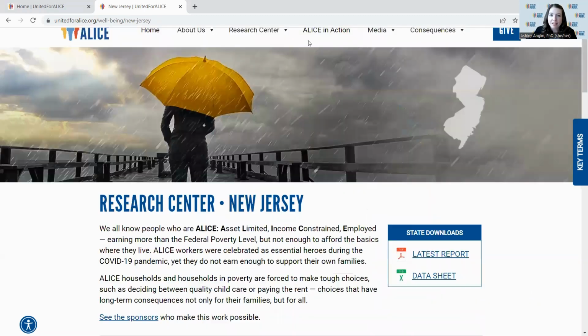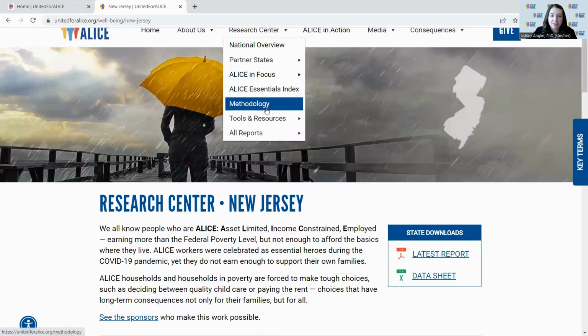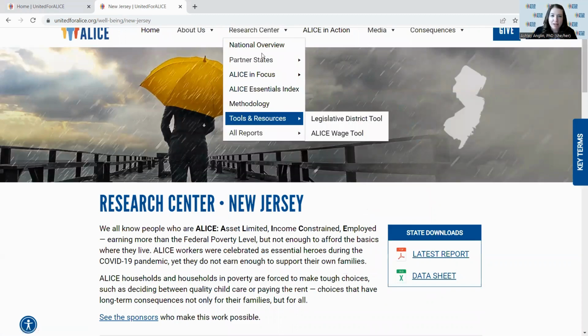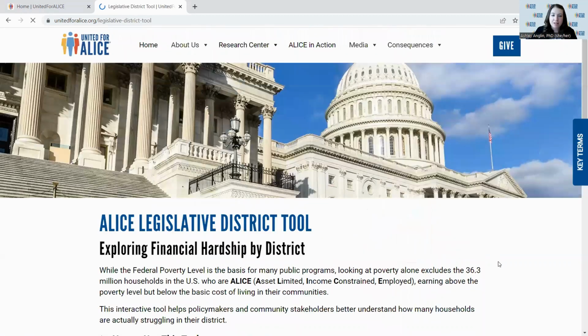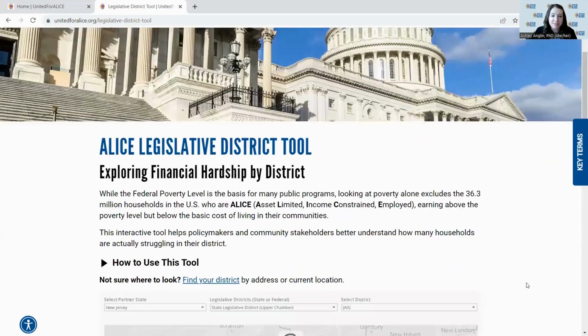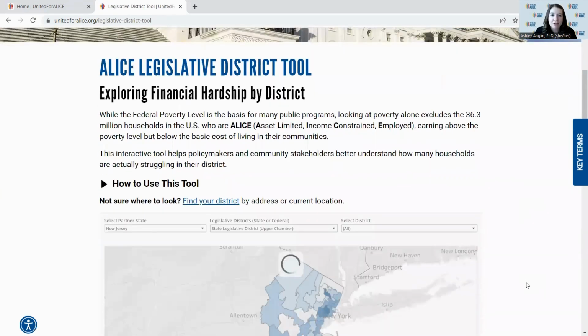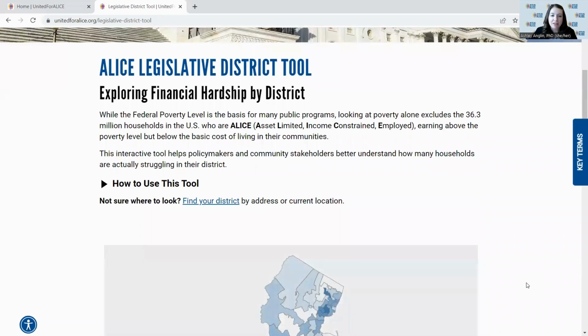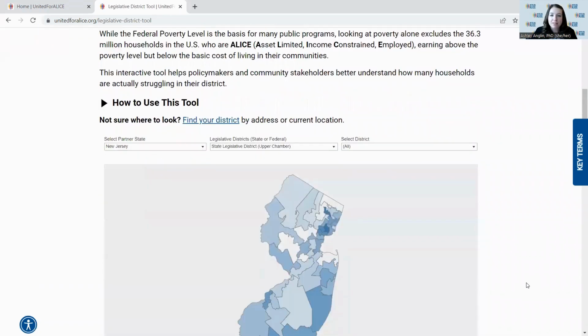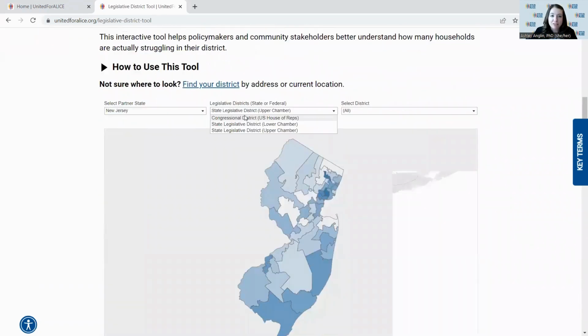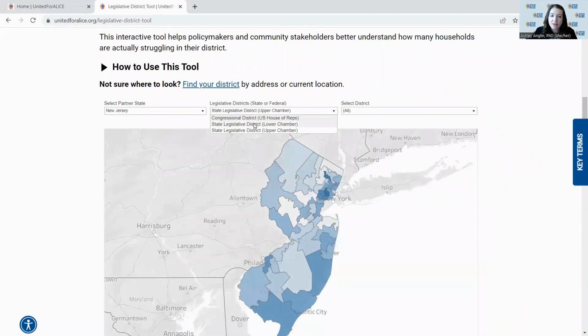I'd also like to highlight that we have an update in our legislative district tool, which you can access here from the Research Center menu. The legislative district tool takes our ALICE data and puts it into the key geographies that are needed for our policy making and for our districts. And so what you can see here is, for any partner state, a breakdown of ALICE for the legislative districts, including congressional district, state legislative districts, upper and lower.